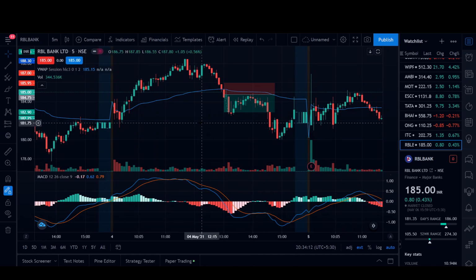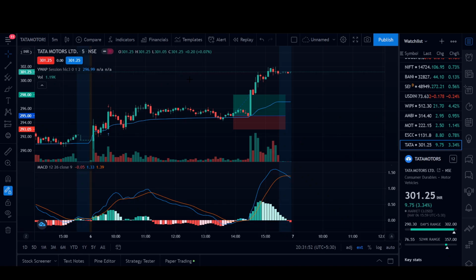So guys, this was it for the strategy. I will repeat again for the bullish and the bearish. So over here, I have Tata Motors, 5-minute time frame. The price is above the VWAP. I got a confirmation from the MACD, right? The blue line has crossed the orange one. The MACD line has crossed the signal line.